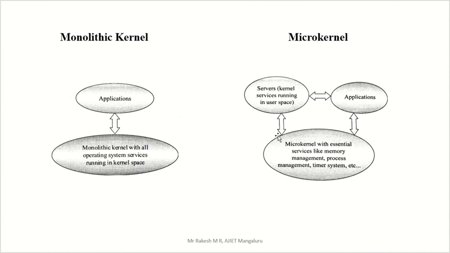That is called microkernel. Micro means the size of the kernel space is small, because we moved many of the services outside. That's why its size is small, and that's why it is named microkernel. We are moving some of the services to the user side. User will handle that. Now this is the main difference between monolithic and microkernel.